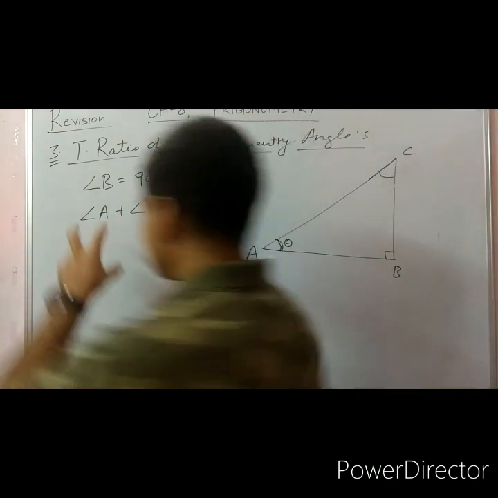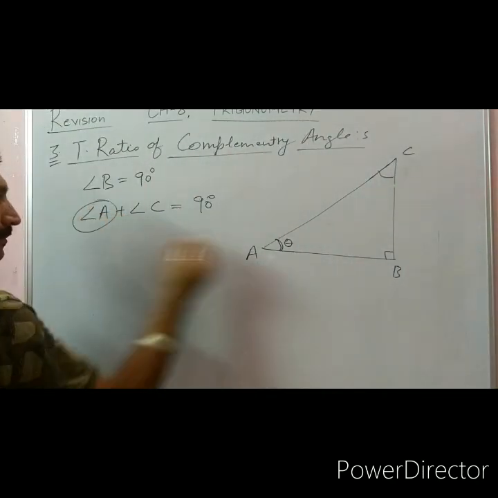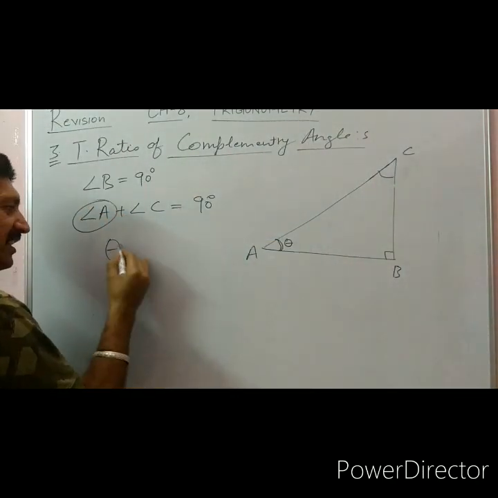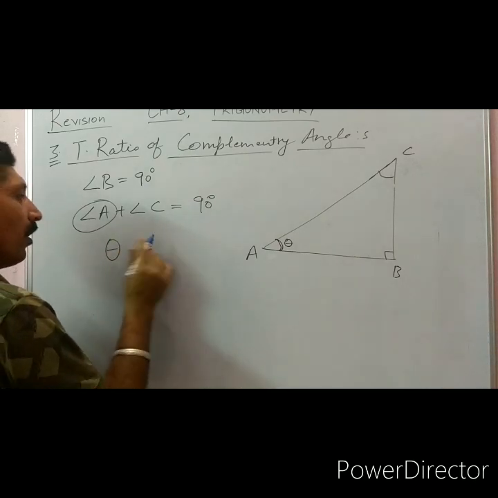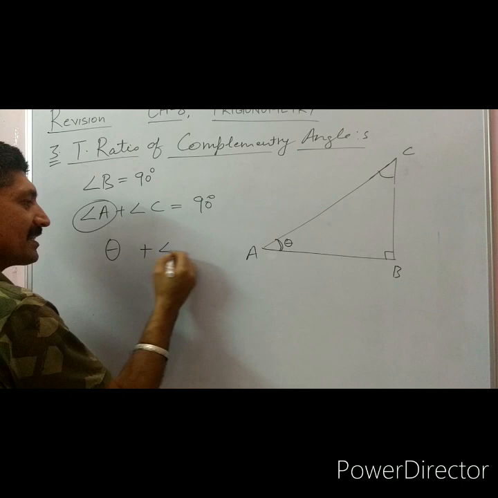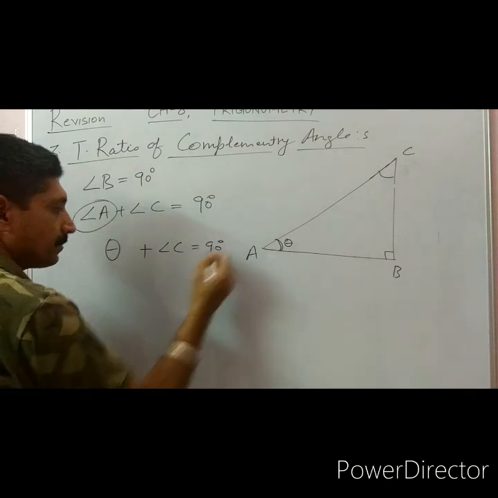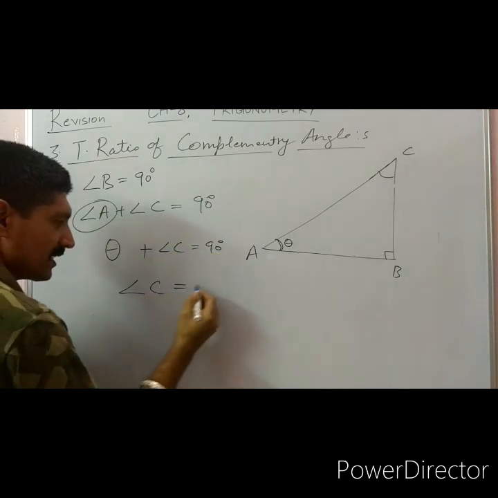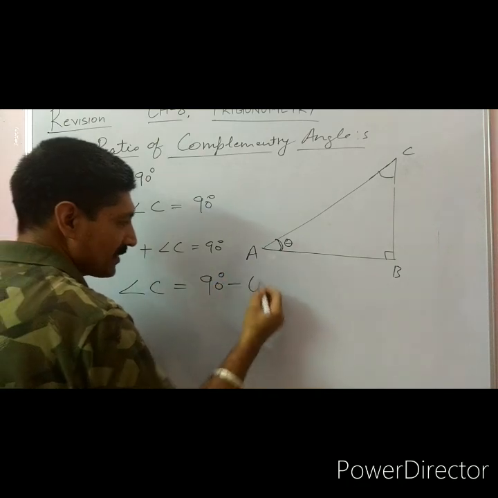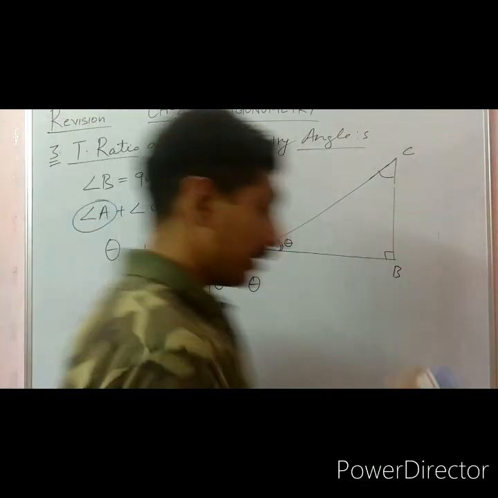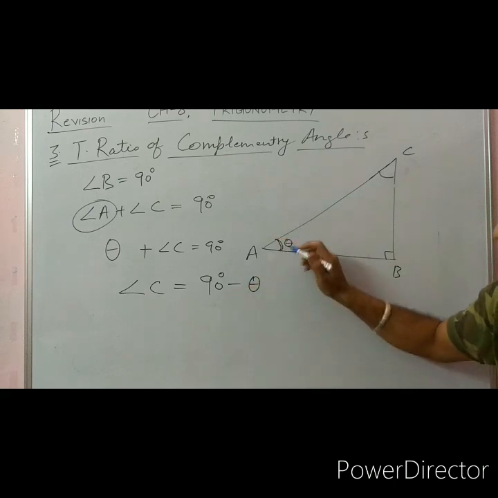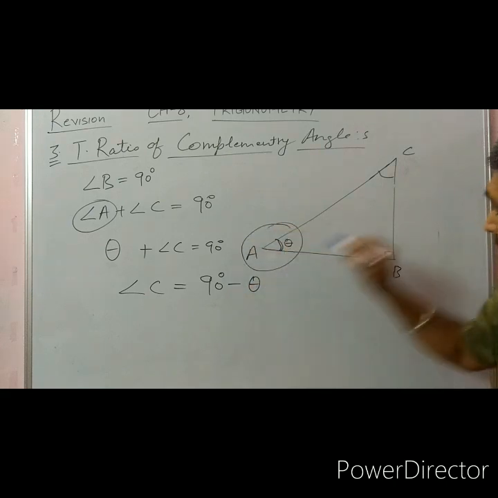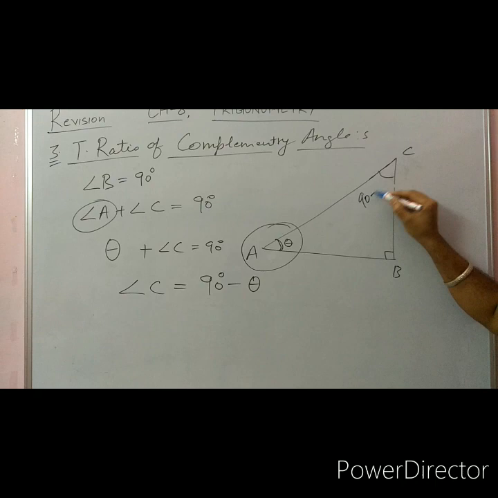If one angle is theta, its measure is theta, then theta plus angle C is equal to 90 degree. So angle C is equal to 90 minus theta. So it is very, very important in the beginning. If this angle is suppose theta, this angle is 90 minus theta.